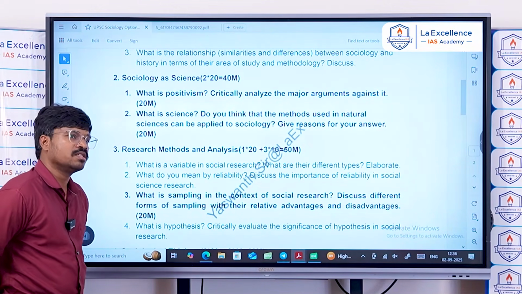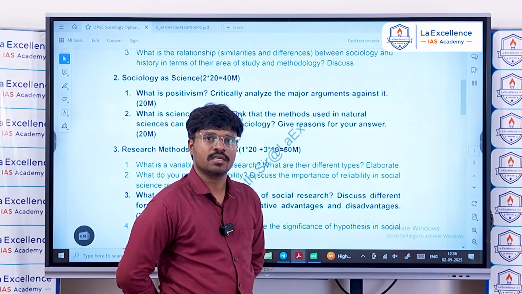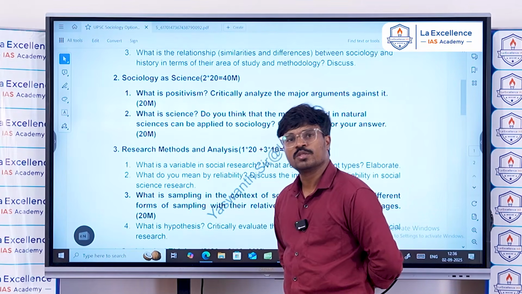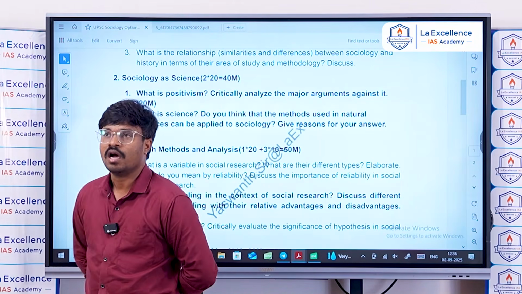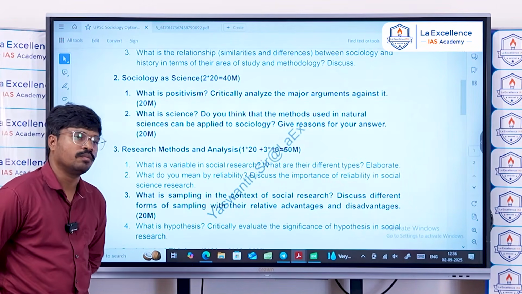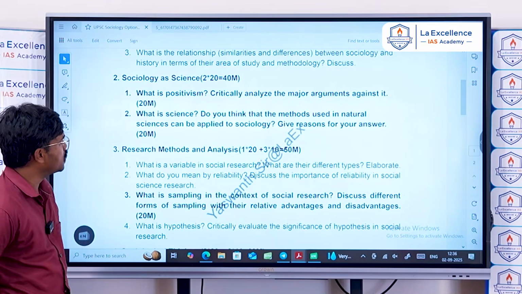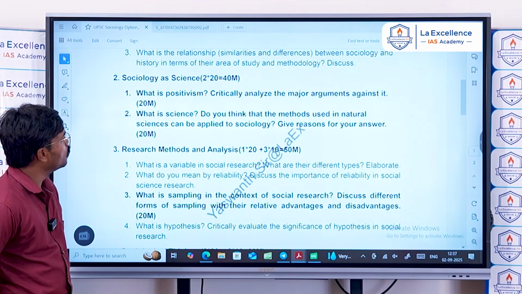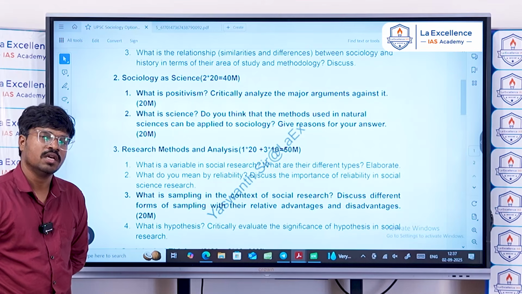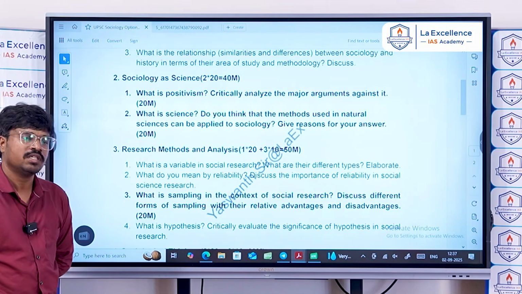And in the natural sciences, take the example of mathematics: (a + b) whole square is equal to a square plus b square plus 2ab. It is a cause and effect relationship. And we can also take natural sciences like physics, where E equals mc square, always E equals mc square. That is a cause and effect relationship. In society also, we can build sociology using cause and effect relationship.